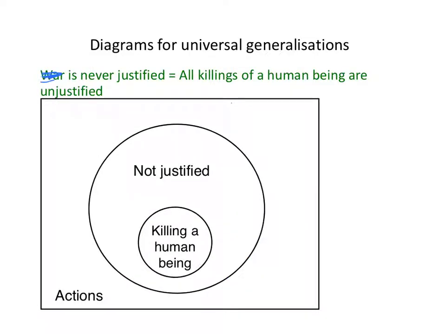Here's another way to represent the same generalisation. This should say killing is never justified. Of course, sorry about that. Killing a human being is never justified also means this: any killing of a human being is something that's unjustified or not justified. So we can also represent the same generalisation like that. Anything that's a killing of a human being is not justified.